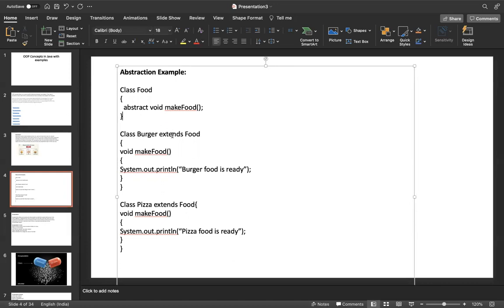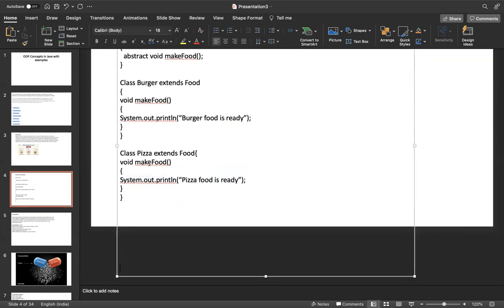Now this abstract class is extended by the Burger class. The Burger class provides the implementation for the abstract method, but we are hiding that implementation. If you order it, you just get the burger, but the implementation is hidden. Like that, Pizza also extends Food.